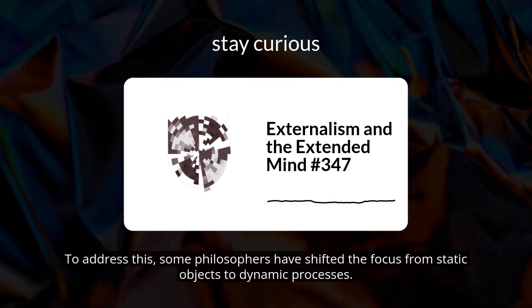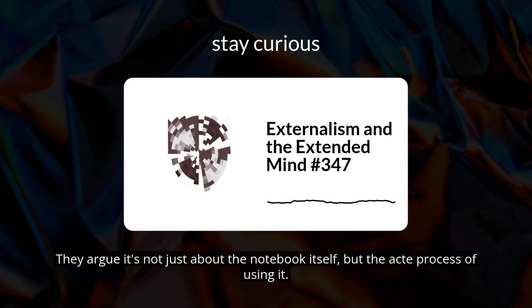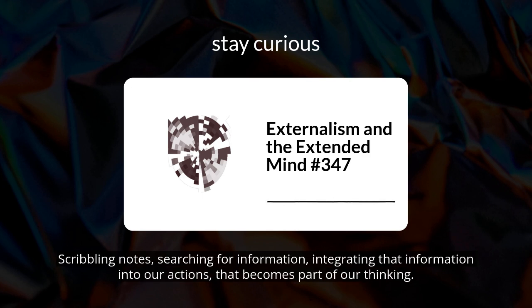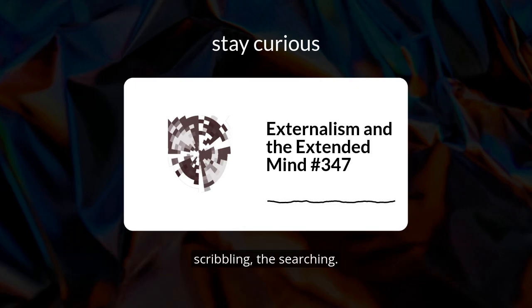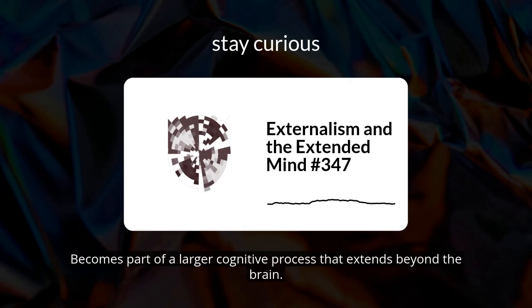To address this, some philosophers have shifted the focus from static objects to dynamic processes. They argue it's not just about the notebook itself, but the active process of using it, scribbling notes, searching for information, integrating that information into our actions. That becomes part of our thinking. So it's not that the notebook magically becomes part of my brain, but rather that the process of engaging with it, the back and forth, the scribbling, the searching, becomes part of a larger cognitive process that extends beyond the brain.